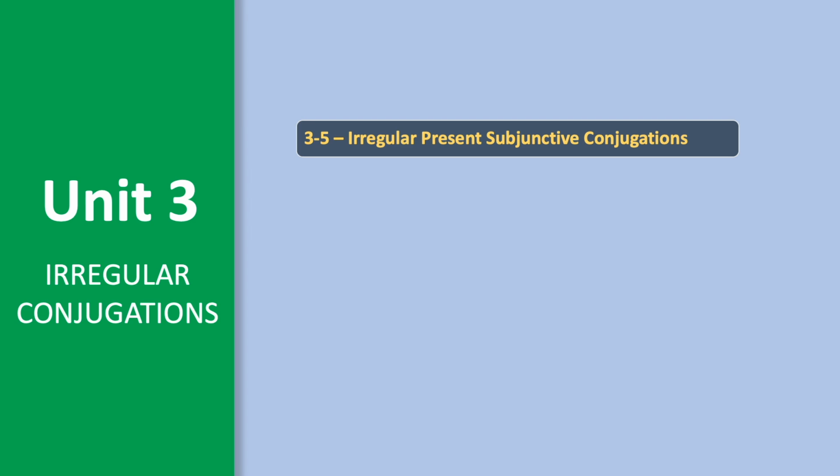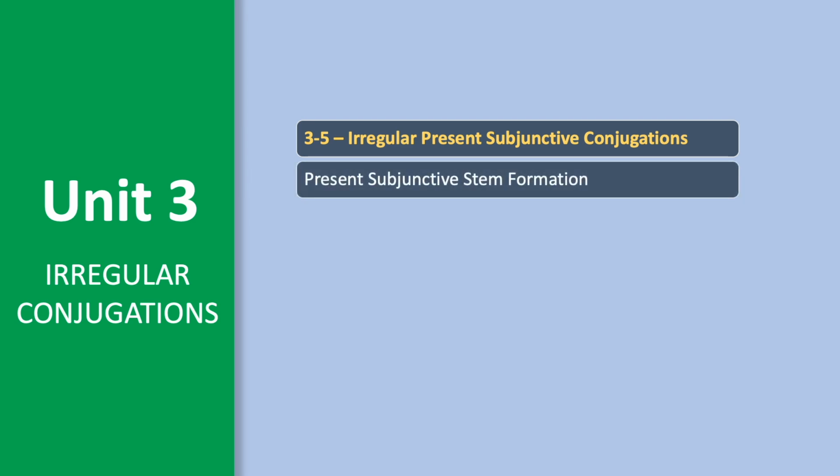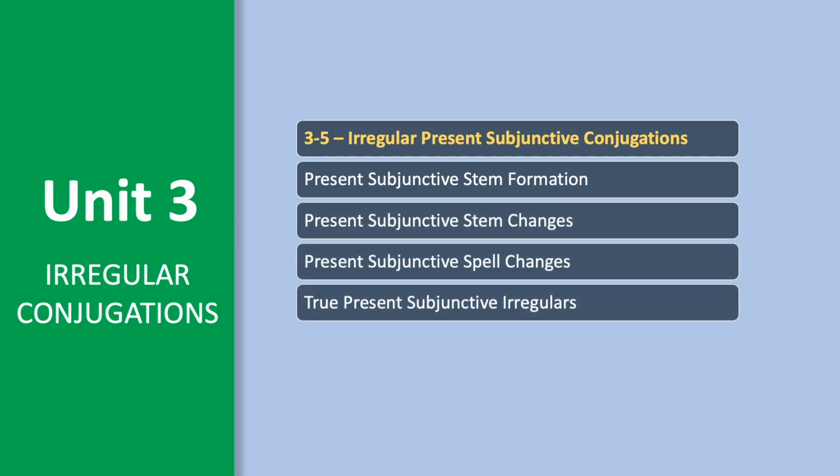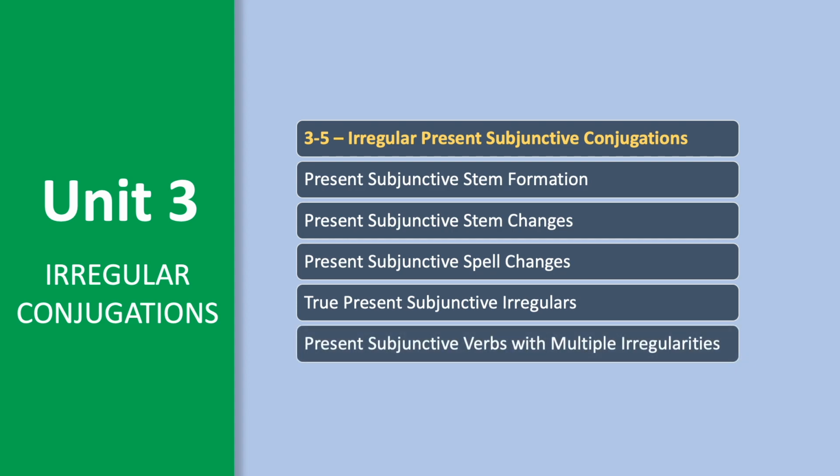In the next lesson, we will first look at how the stems of most irregular verbs under the present subjunctive are formed. There are stem change and spell change verbs, and true irregulars. There are also verbs that have multiple irregularities under the present subjunctive.